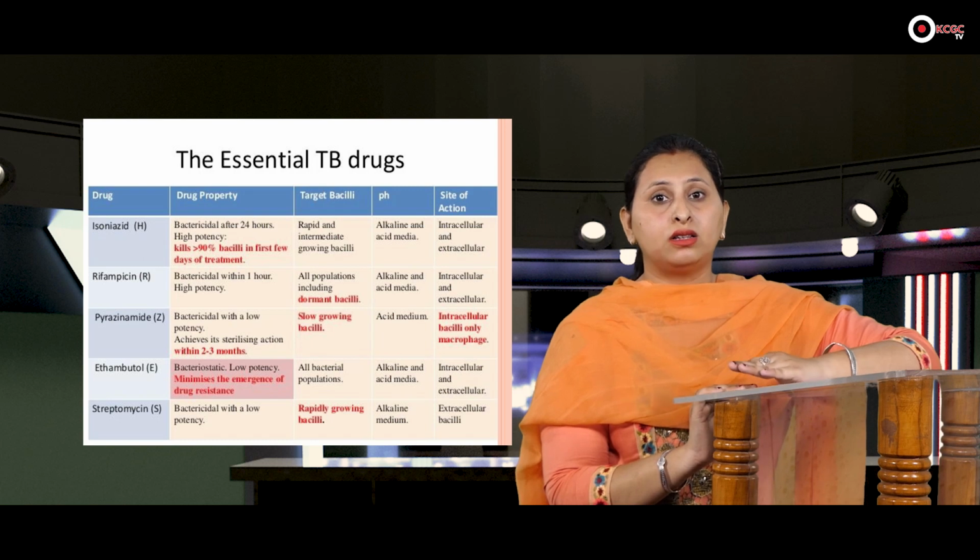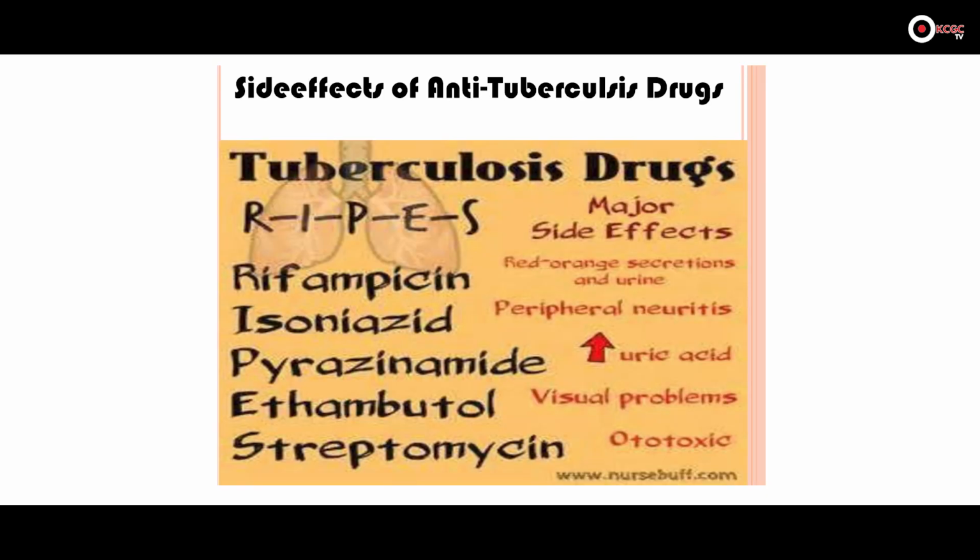We should tell the patient about these side effects of the drugs. So I have one acronym. It is very easy to learn this acronym, that is RIPES. R stands for rifampicin. Rifampicin means red or orange colored secretions. When the patient takes a rifampicin tablet, his secretions will become red or orange in color.